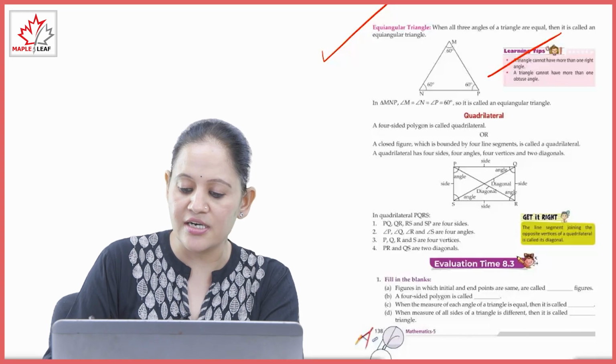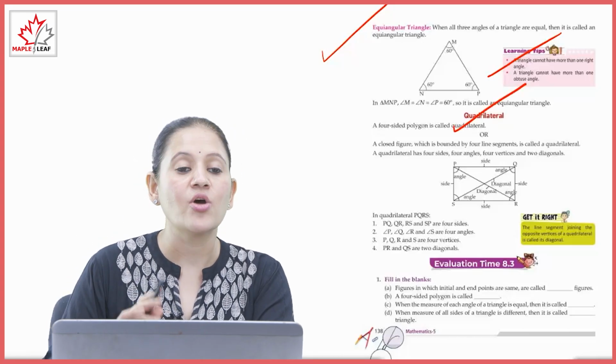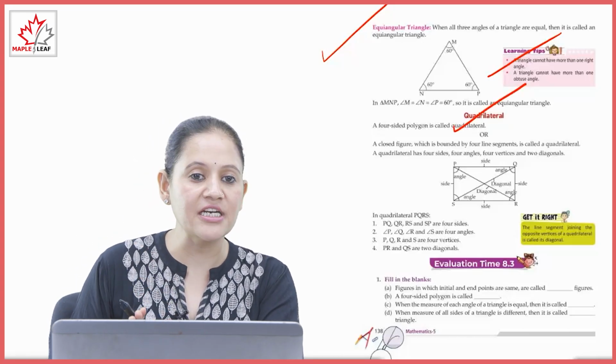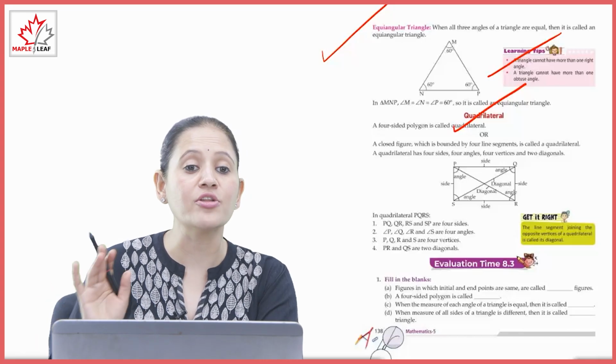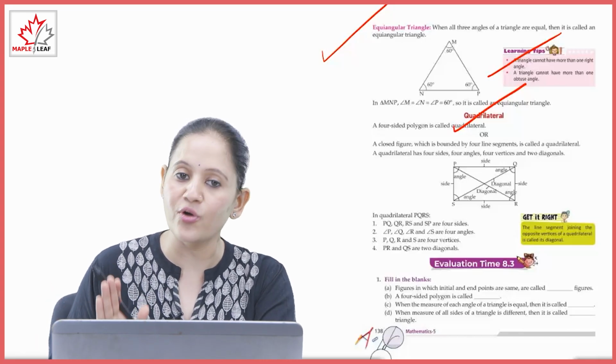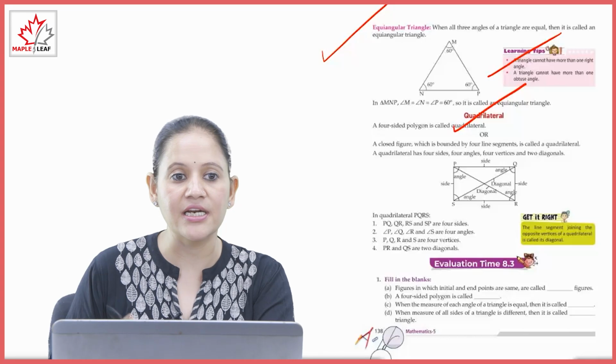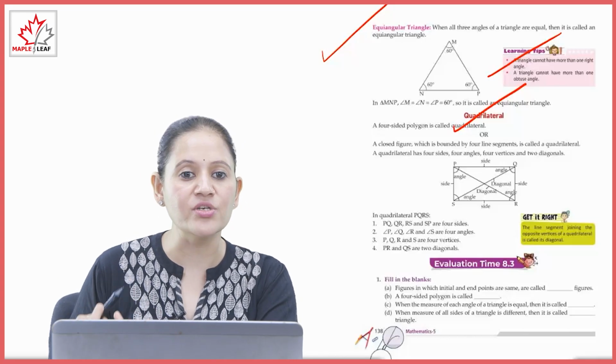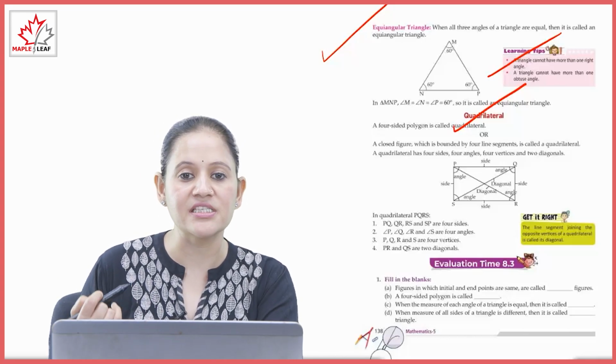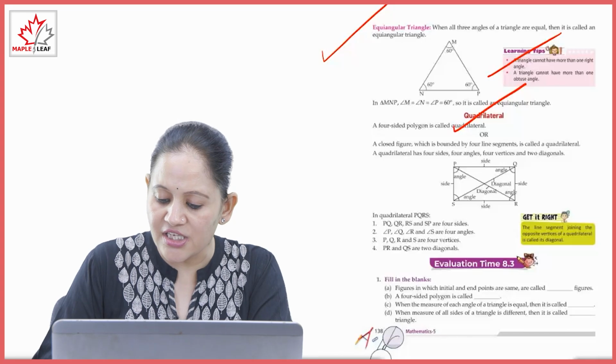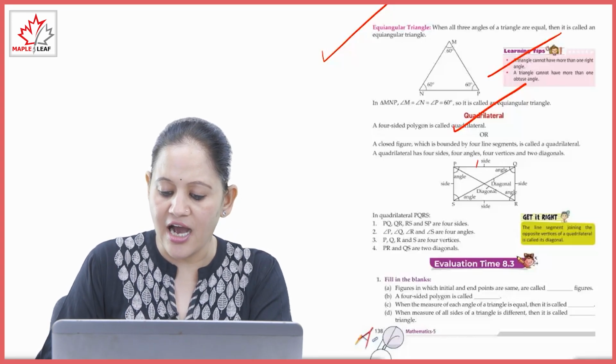Next is quadrilaterals. Quad means 4. A four-sided polygon is called a quadrilateral, or the closed figure which is bounded by four line segments is called a quadrilateral. The quadrilateral has four sides, four angles, four vertices and two diagonals. So the 4 sides are PQ, QR, RS and SP.